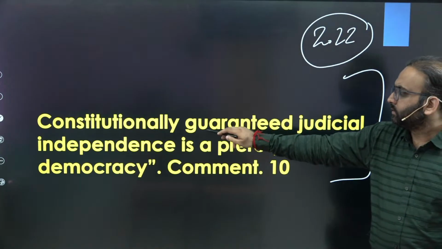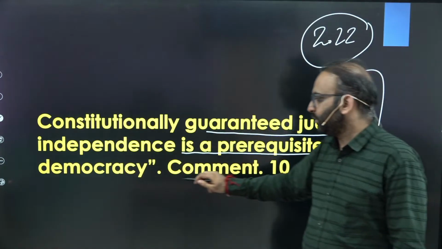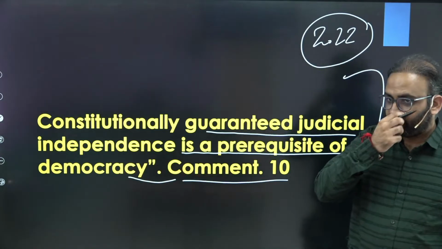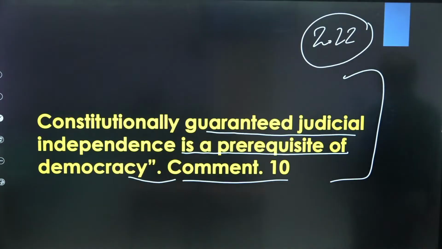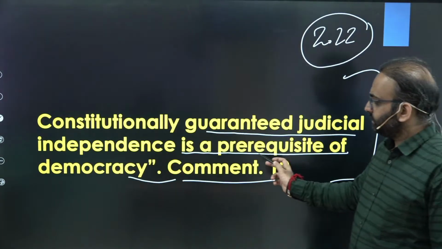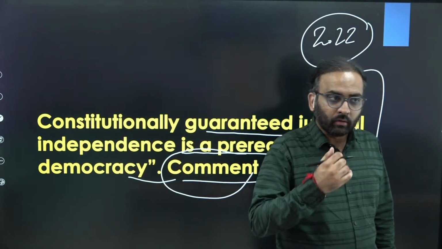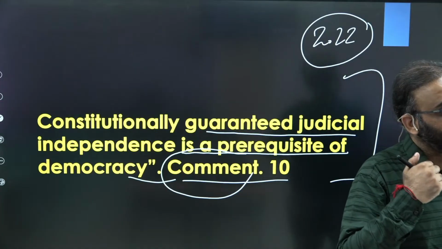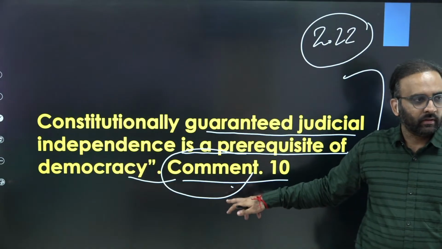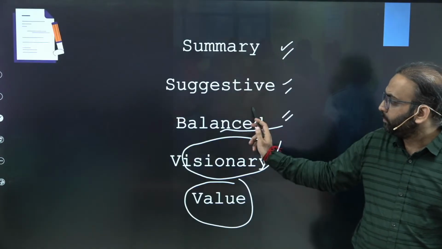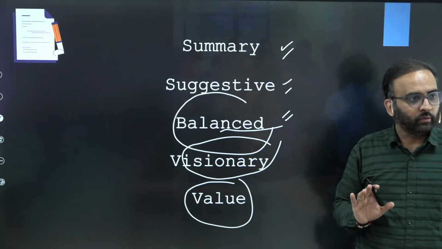That's of polity. Constitutionally granted judicial independence is a prerequisite of democracy, and you have been asked to comment on it. So this is a statement based question, and there is a tail word named comment. Comment means you need to provide your opinion on it. So in the conclusion, you have to provide the opinion. Here your opinion is specifically asked, so you have to provide a balanced conclusion, an opinion based conclusion. Clear?